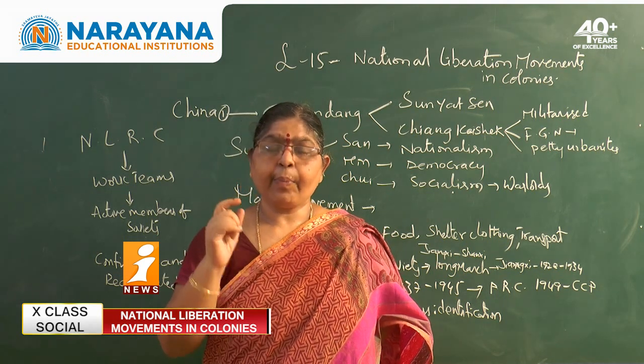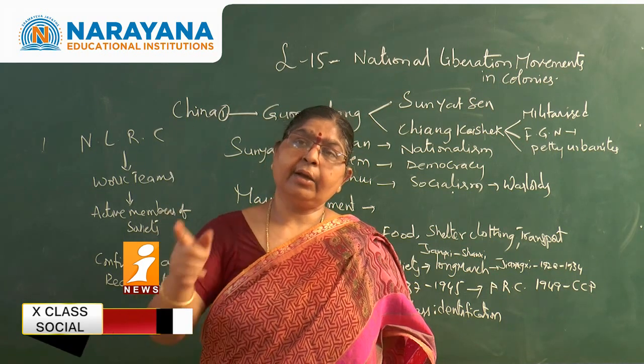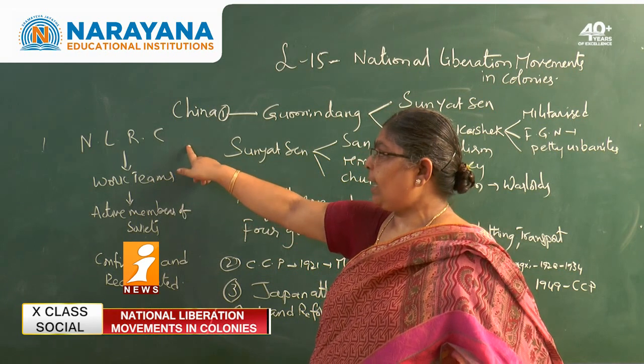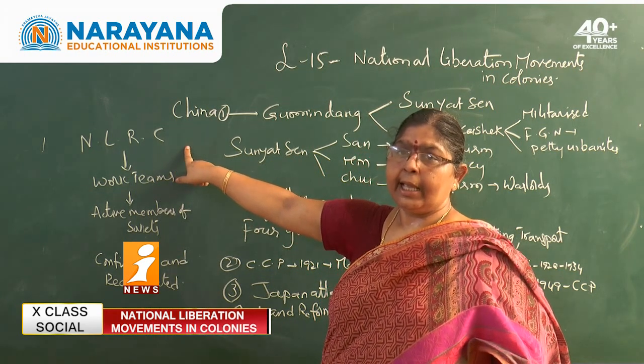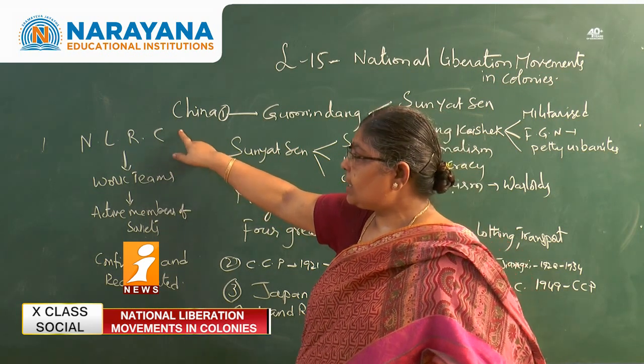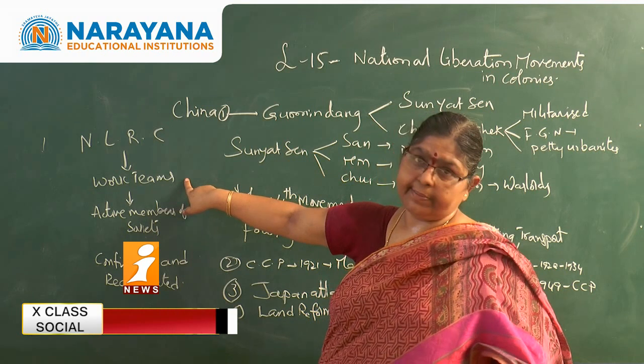And they appointed a country-wide land reform committee. We call that the National Land Reform Committee. This National Land Reform Committee dispatched work teams.